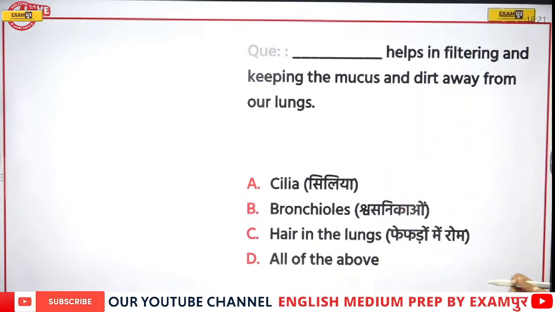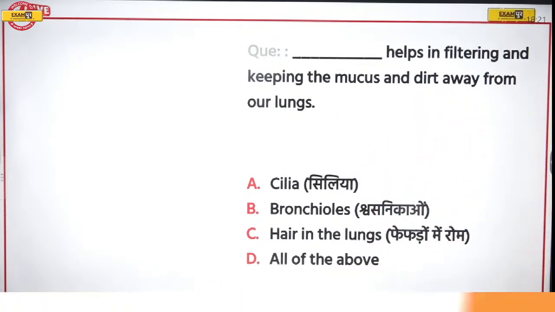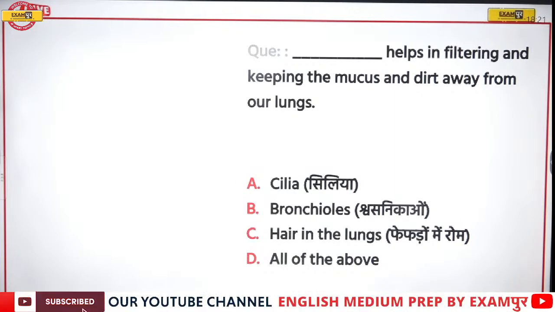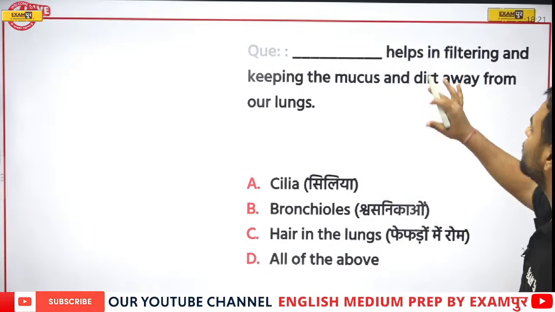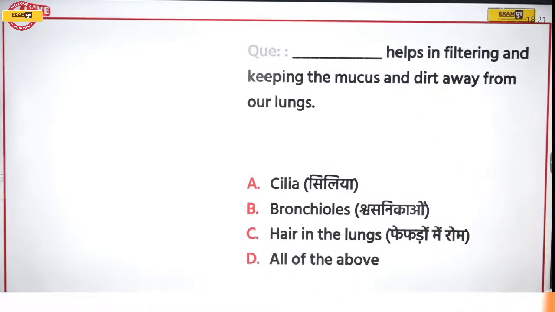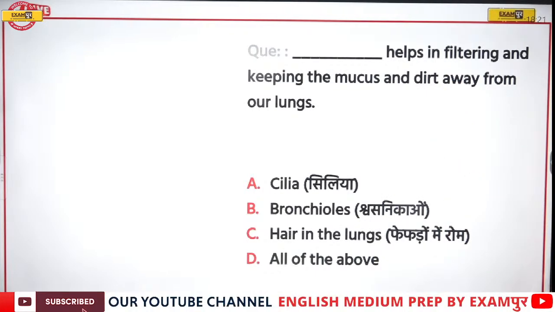Yes, next is dash helps in filtering and keeping the mucus and dirt away from our lungs. Now, if I talk about this part, it is cilia. It is cilia which is helping in filtering and keeping the mucus and dirt away from our lungs. So here option number A is going to be the correct answer.